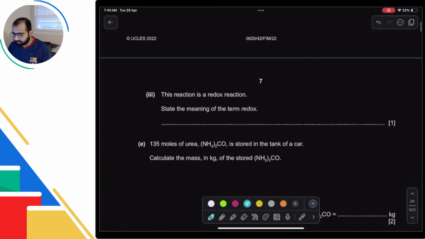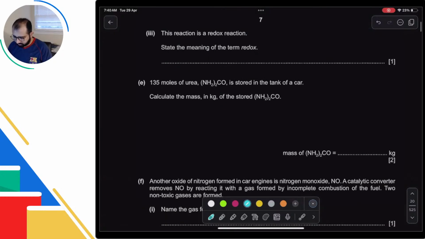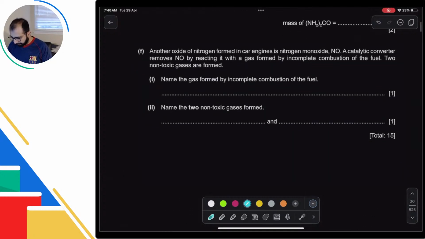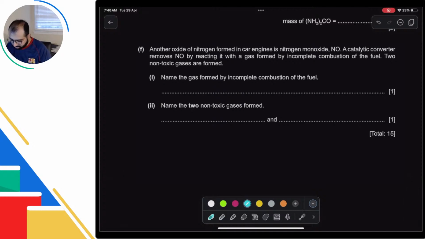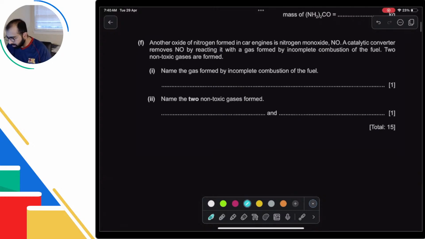Let's look at the next one. This reaction is a redox reaction. State the meaning of the term redox: reduction and oxidation. That's what you have. Okay. Forward reaction is exothermic and backward is exothermic. Both of them can't be exothermic. One of them would be. Okay. Alright.